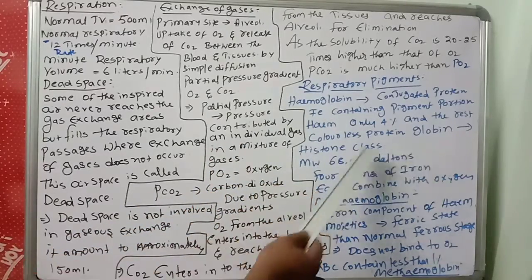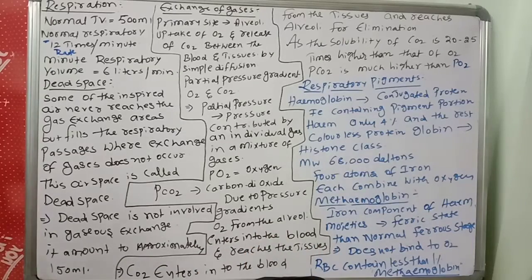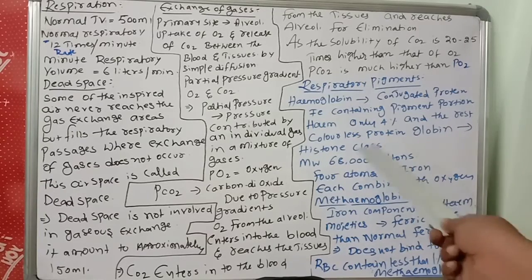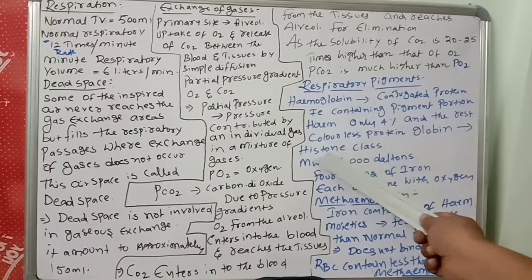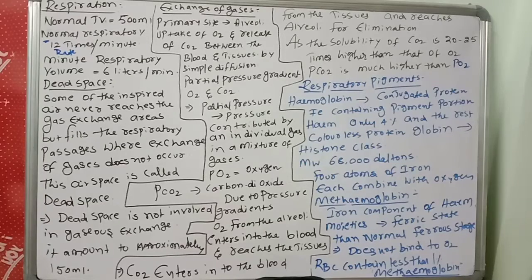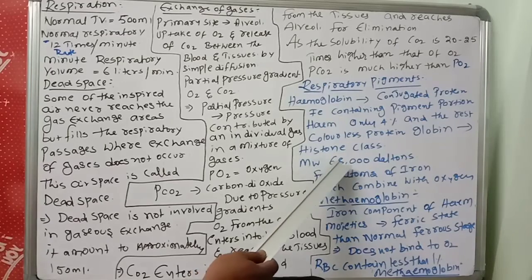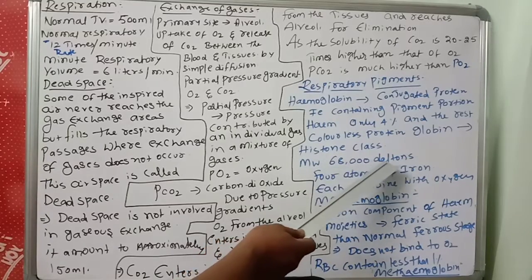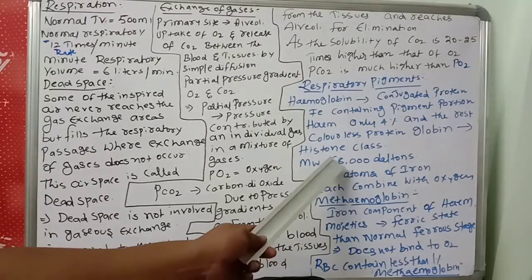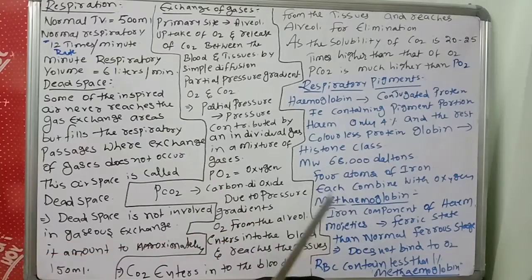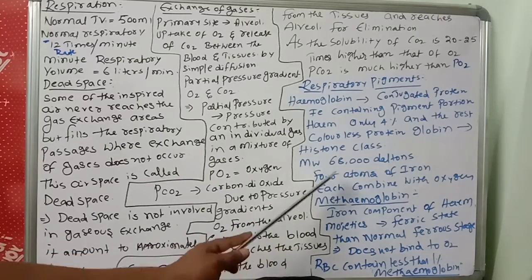Globin is related to which class of protein? Histones. You know lengthy DNA is fixed in the cells because of histone proteins. Like that, this globin is related to histone class proteins. Next important thing: the molecular weight of hemoglobin is 68,000 daltons. In that, there are 4 atoms.